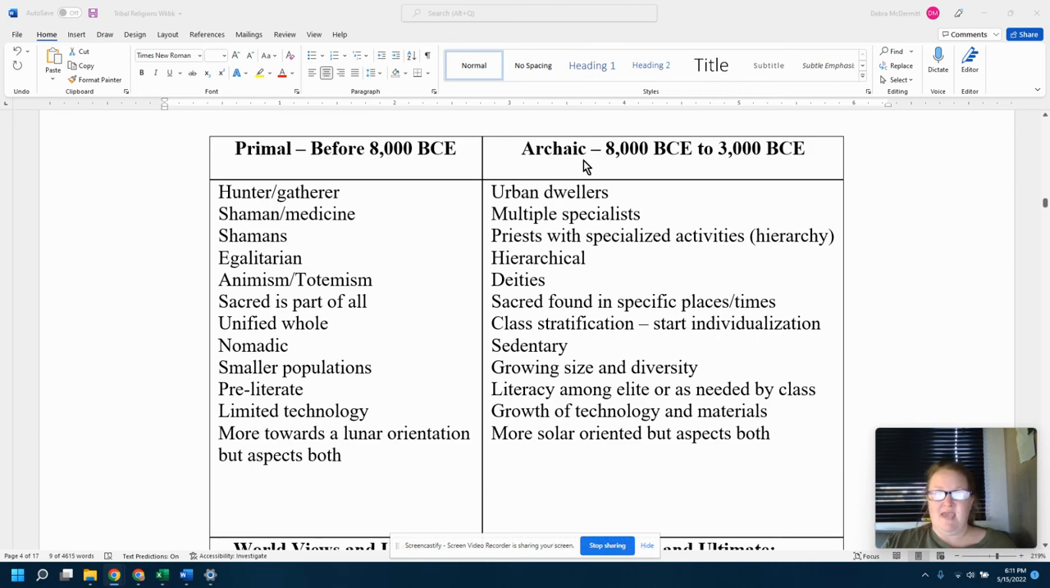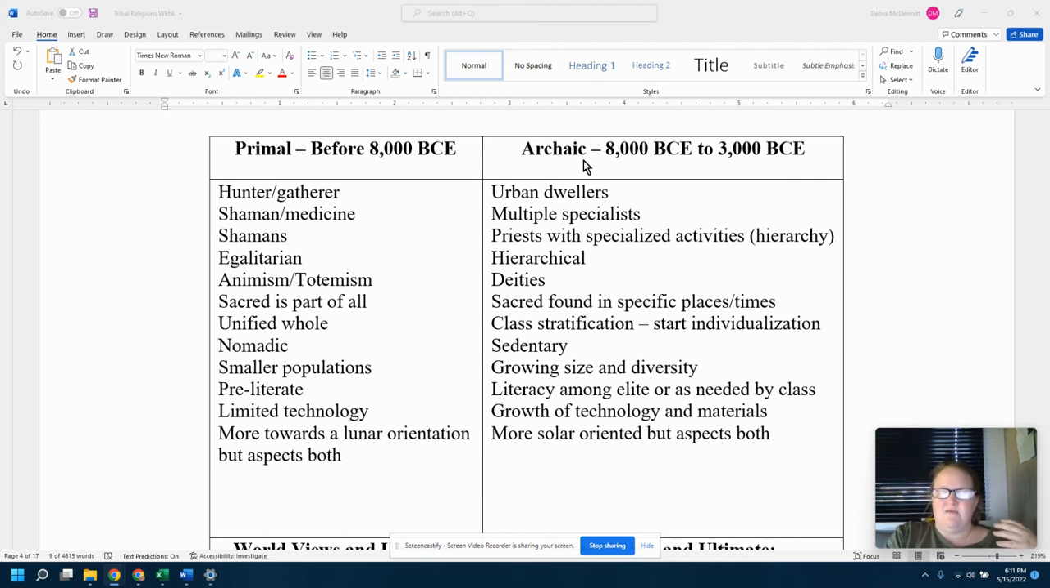When we move to archaic, and remember, what's changed from primal to archaic is the agricultural revolution. So with that, now we see urban dwellers, because we're now able to have sedentary lives. We start seeing class stratification, the start of individualism, as we see that people have very specific specialties.